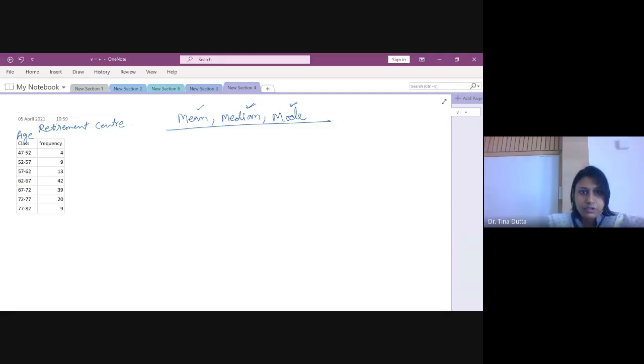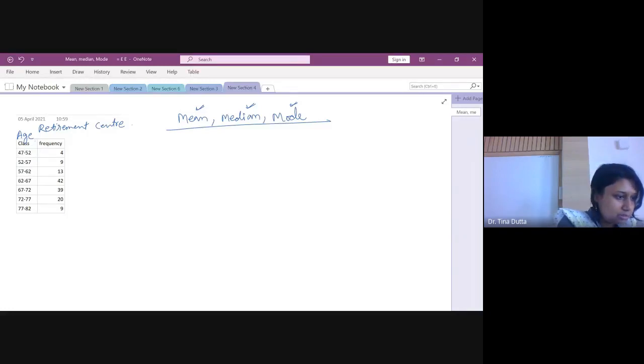All right. So how to calculate mean? What is the very first step for calculation of mean? Right now we are considering mean. So if a frequency distribution is given, and this is a grouped data set, right? Because here we have class intervals, 47 to 52, 52 to 57, grouped.